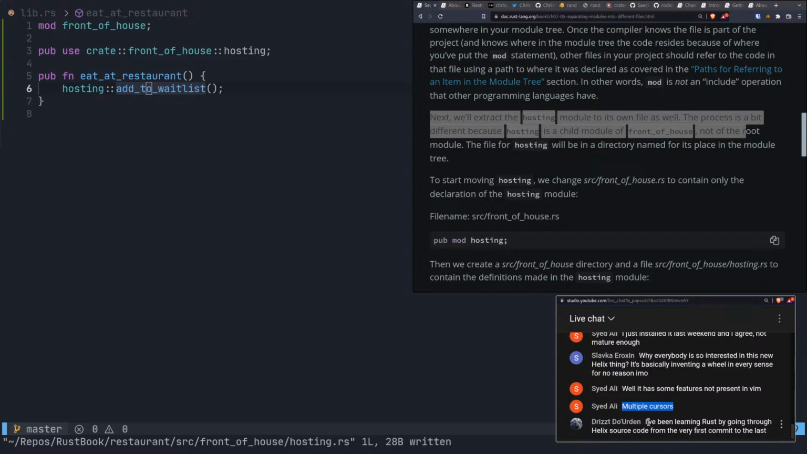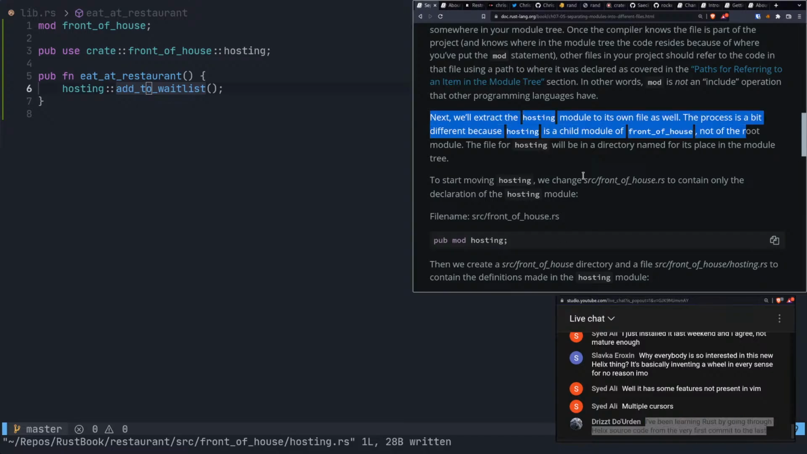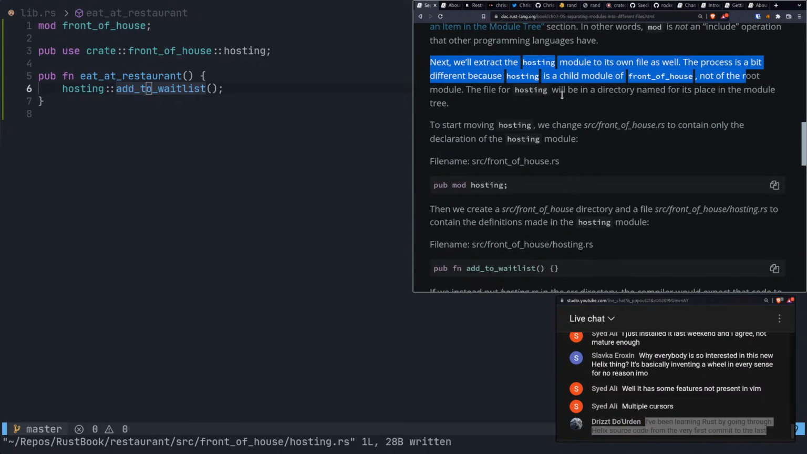I don't know. Again, it's written in Rust. That's why it needs to exist, right? Just because everything needs to be rewritten in Rust by the cult of Rust. I've been learning Rust by going through Helix source code from the very first commit to the last. That's interesting. All right, so let's continue here.